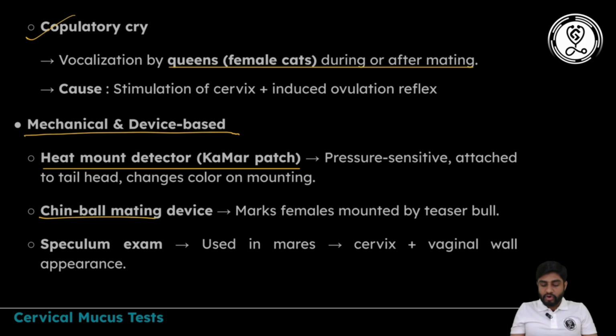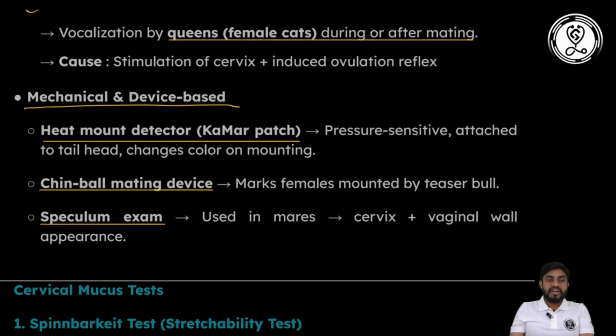Then there are chin-ball marking devices, which mark females mounted by the teaser bull. Another is speculum examination. This technique is basically used in mares: we can check the appearance of the cervix and vaginal wall to get an idea that the animal is in the estrous cycle. So these are some mechanical and behavioral responses.